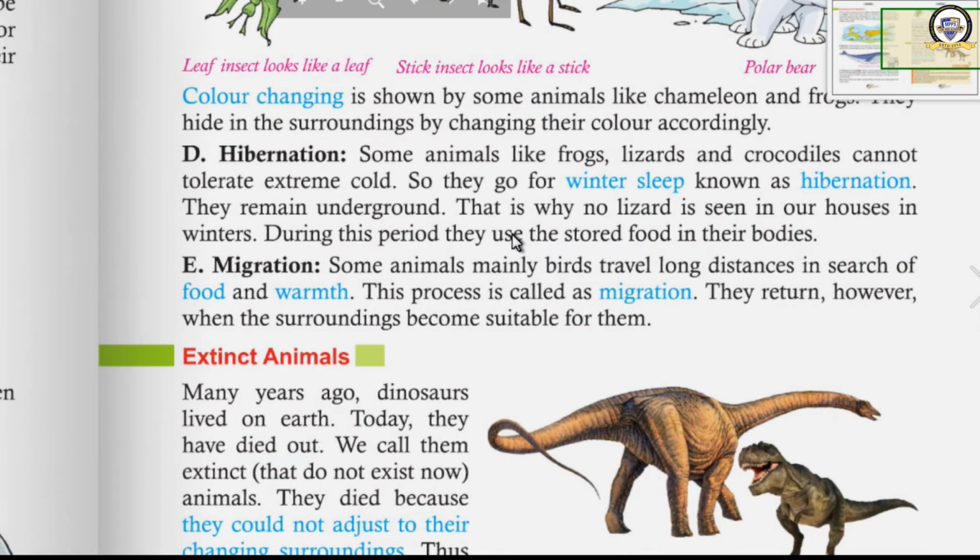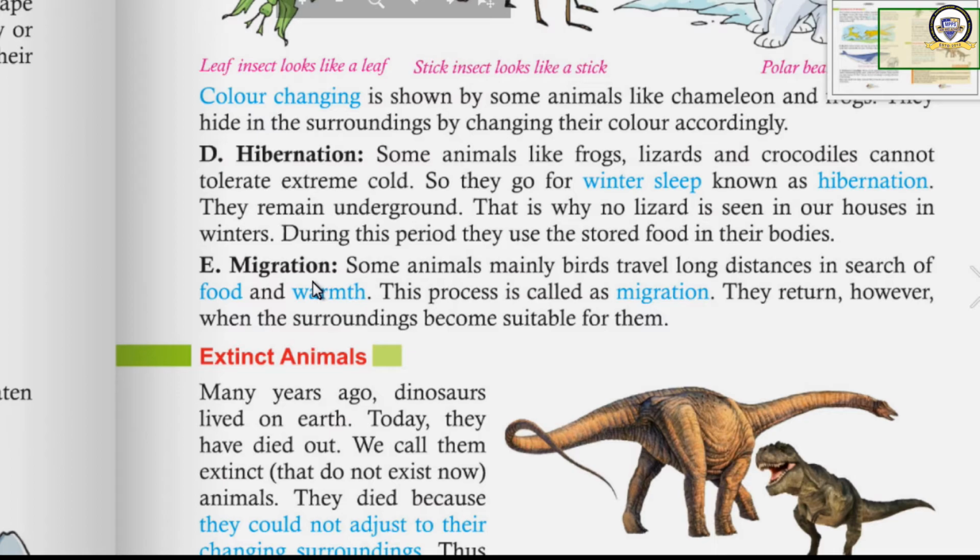Okay, next one is migration, the fifth one. What is migration? Some animals, mainly birds, travel long distances in search of food and warmth. From the European countries particularly, it is very cold during the winter there. So what do these birds do? Do you know? They come to India also in group. Thousands of birds in a group come to India and they live in our forest during the winter months. Then they go back when summer begins there. This process is called migration.